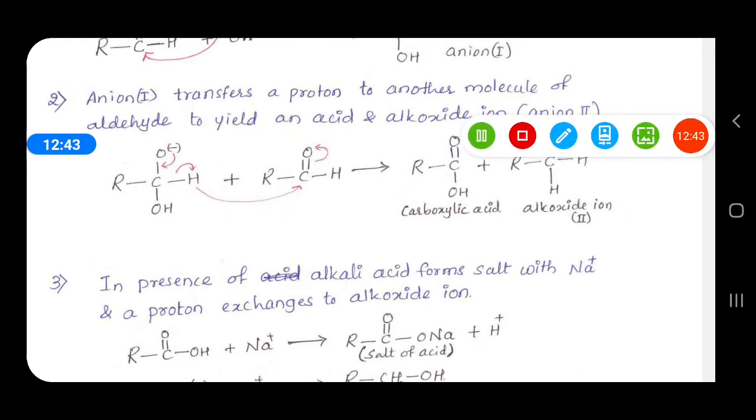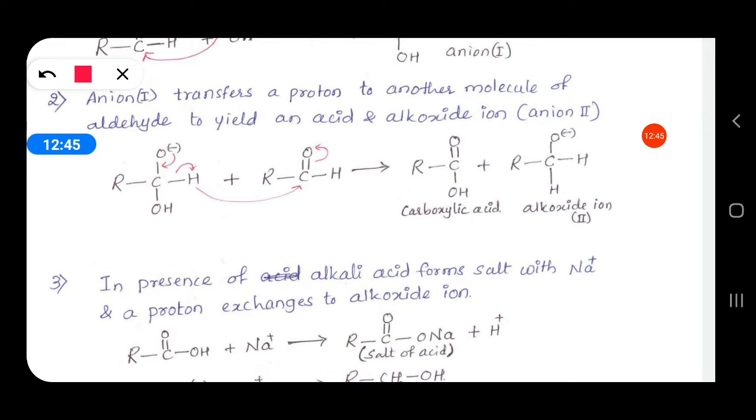See, oxygen has a negative charge, and this charge is given to the CO bond. So a carbon oxygen double bond is formed, and it releases the CH bond electrons. So H minus is removed. That H minus attacks the carbonyl carbon of another aldehyde.